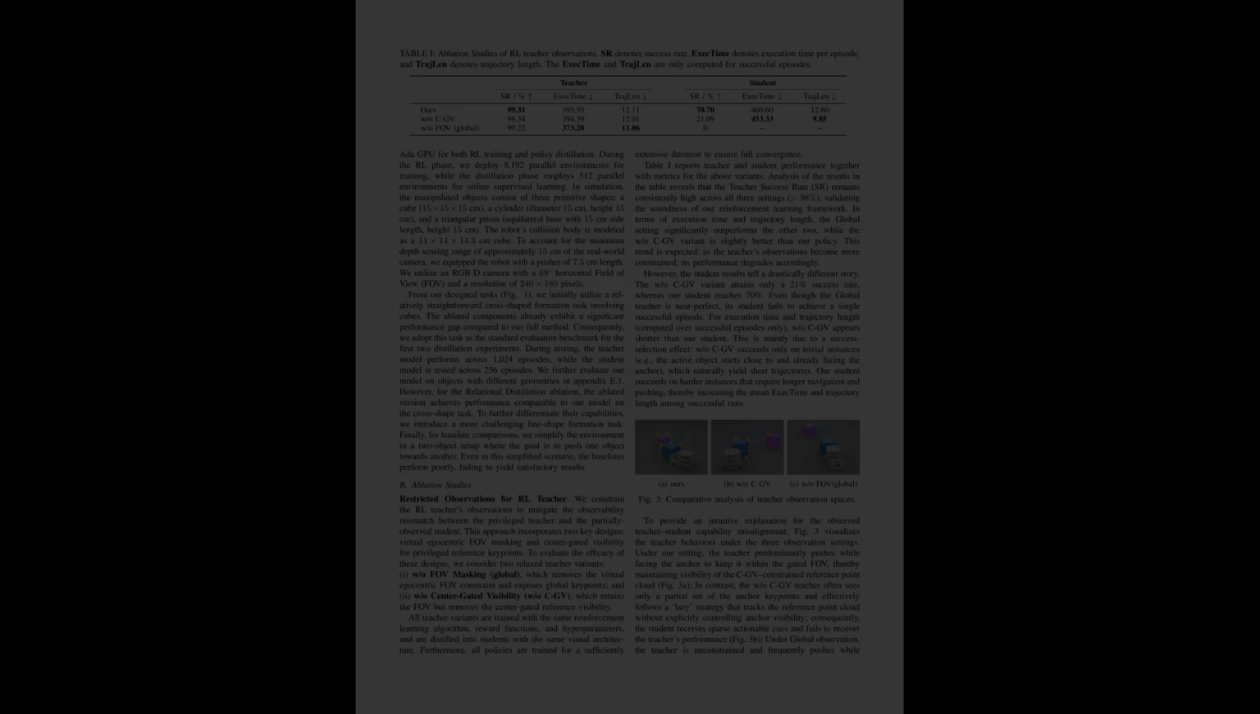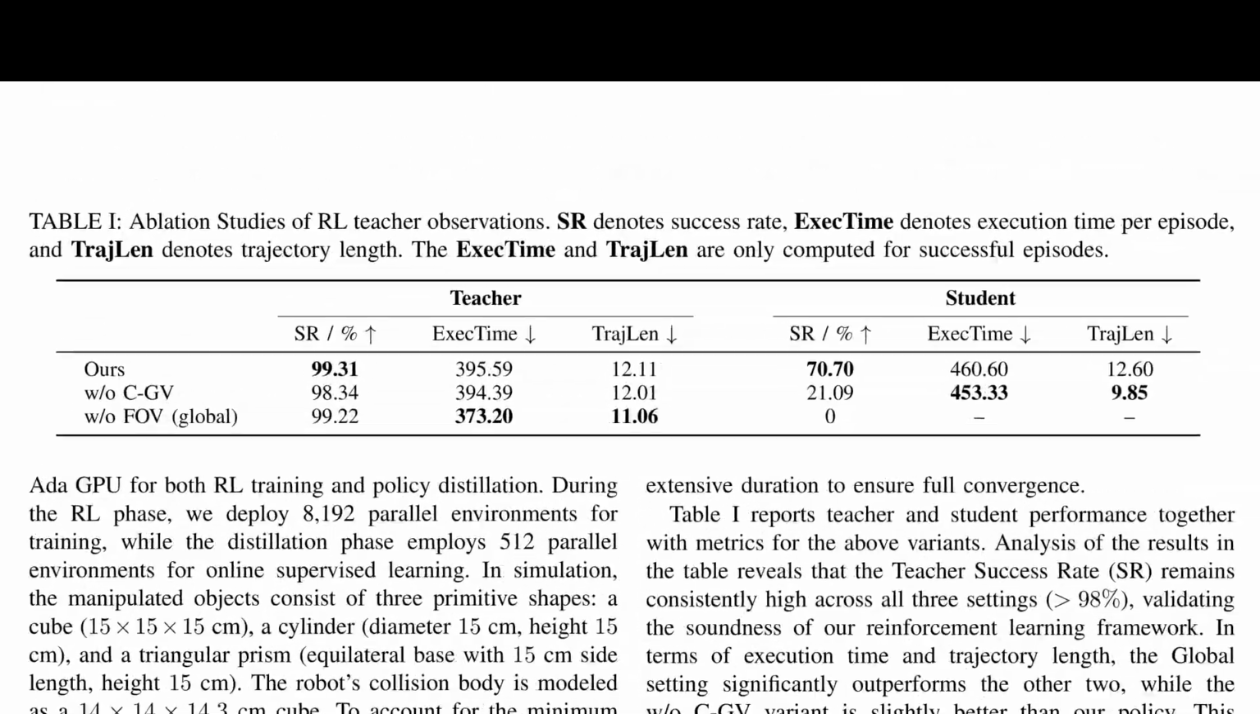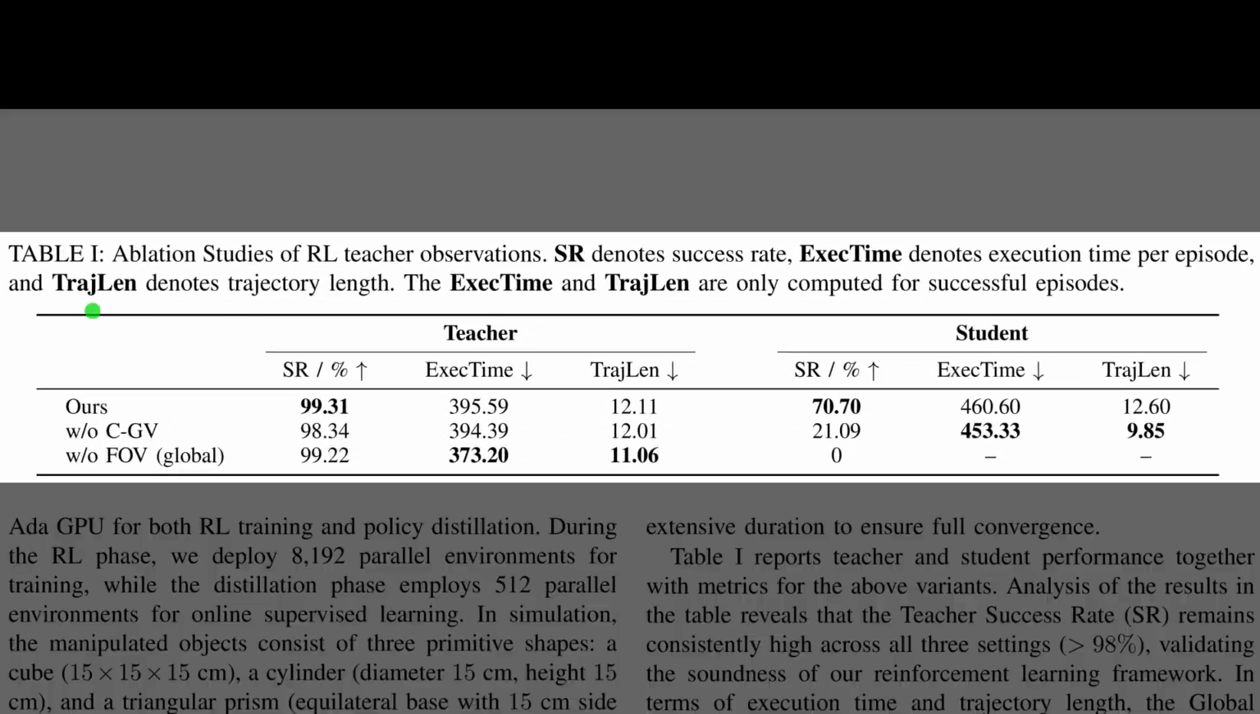So, Table 1 quantifies the impact of these observation strategies on actual performance. In the teacher columns on the left, all 3 variants perform brilliantly, with success rates exceeding 98%. The global teacher in the bottom row is actually the most efficient, showing the shortest trajectory lengths.